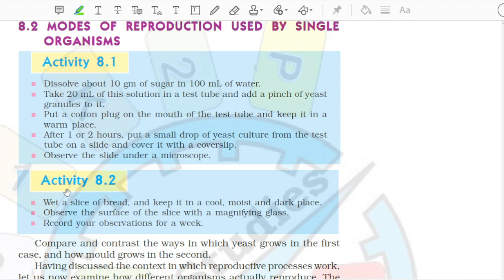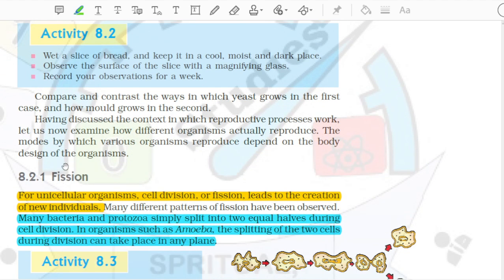Wet a slice of bread, and keep it in a cool, moist, and dark place. Observe the surface of the slice with a magnifying glass. Record your observations for a week. Compare and contrast the ways in which yeast grows in the first case, and how mold grows in the second.